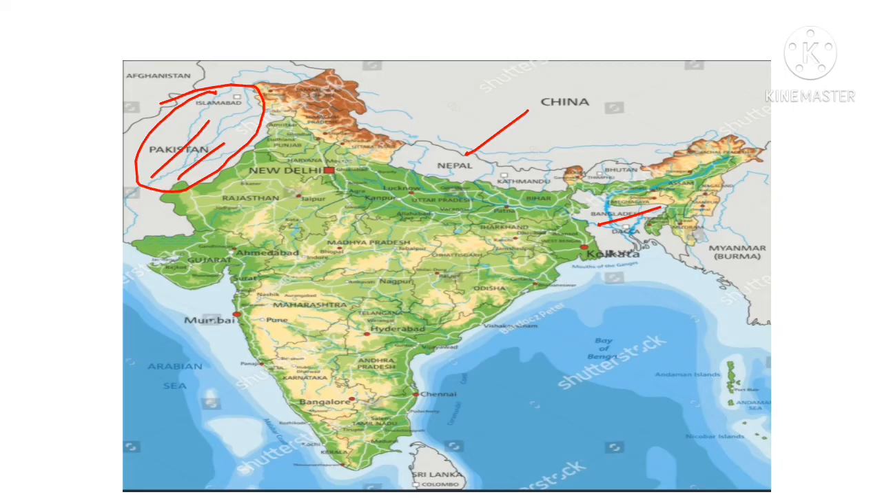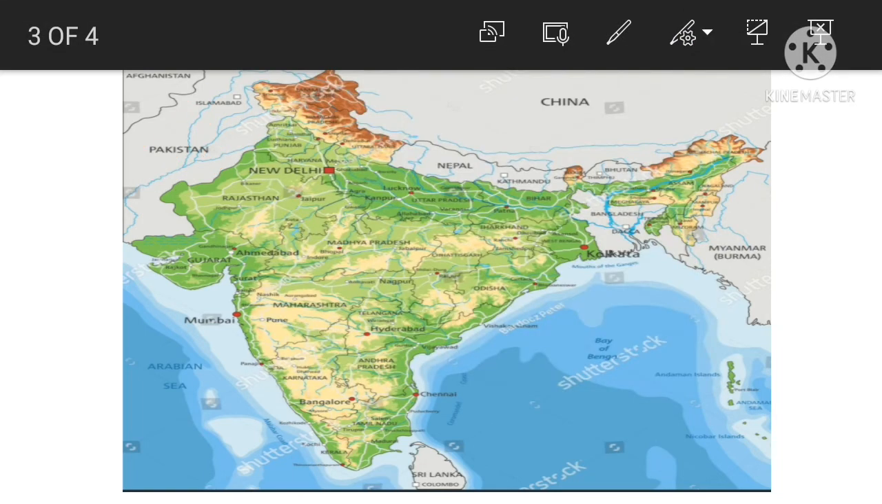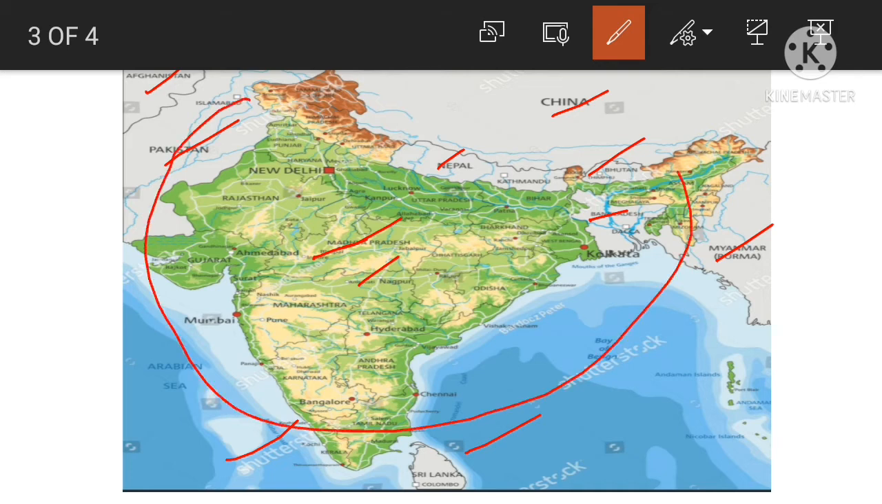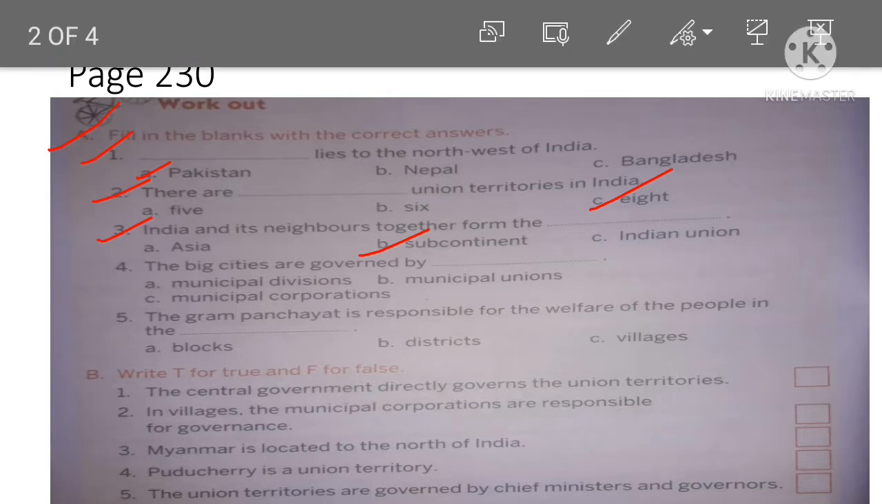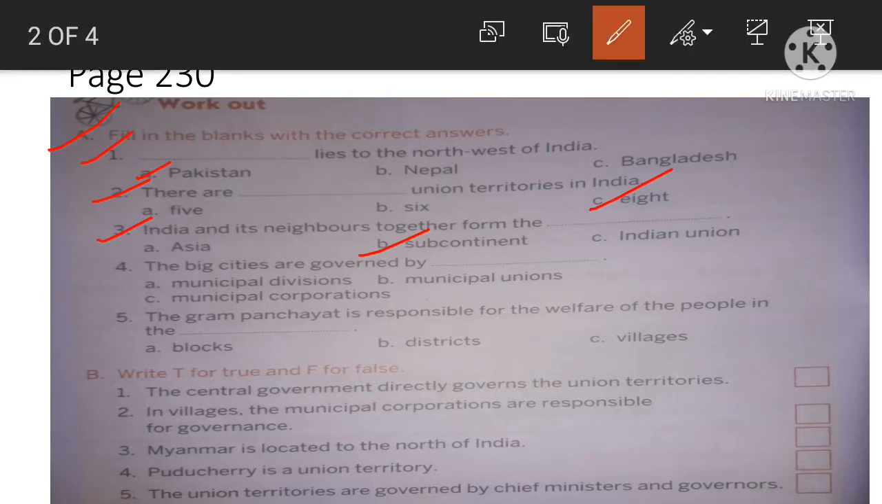Here, as we can check, this is the Indian map. This is India, Afghanistan, Pakistan, China, Nepal, Bhutan, Myanmar, Bangladesh, Sri Lanka, Maldives. So India, along with all the 9 neighboring countries together, covers a large portion of the Asian continent. So altogether it is known as a subcontinent. Okay. So the correct answer will be subcontinent.